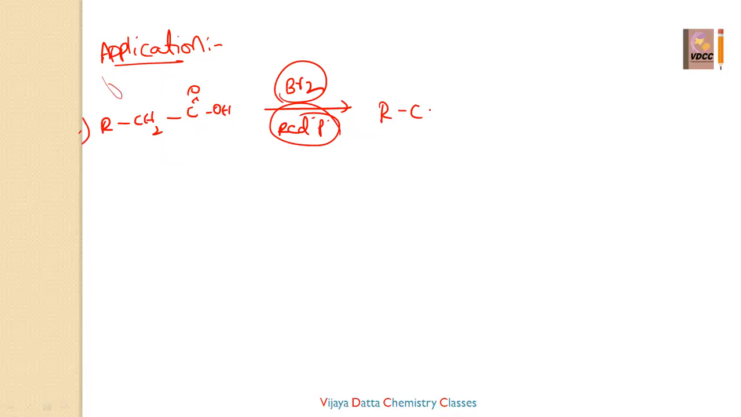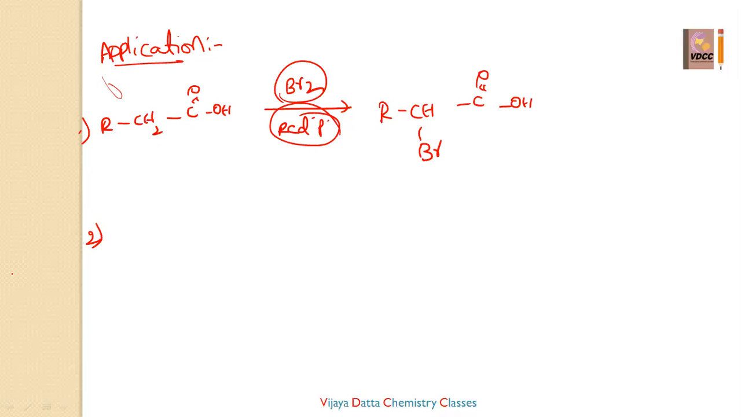Then halogen will attack at the alpha position. That is the answer. You should be fast like that. Okay, the catalyst halogen does not involve in the halogenation. Next, red phosphorus we have taken, and you can take one more also.